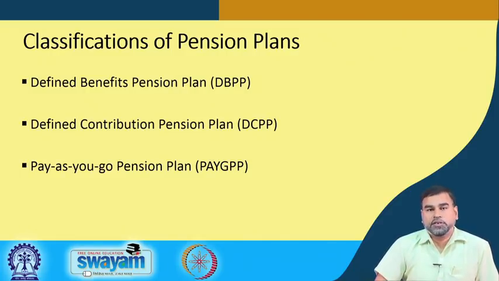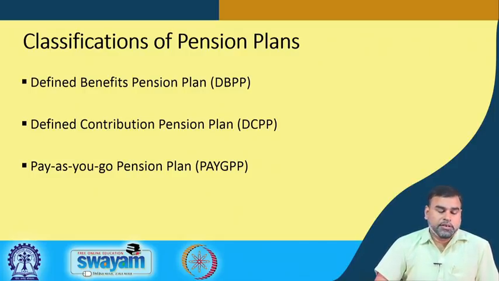From that, a certain percentage of the money can be withdrawn and a certain percentage can be kept, and from that percentage this person gets the pension. That money can be invested in an annuity, and from that annuity periodical return will be realized, and from that periodical return the pension will be paid to that particular person. So, that is called the defined contribution pension plan. In India, we are now following this defined contribution pension plan after December 2003, which is popularly known as NPS. We will discuss more about NPS in the future slides.